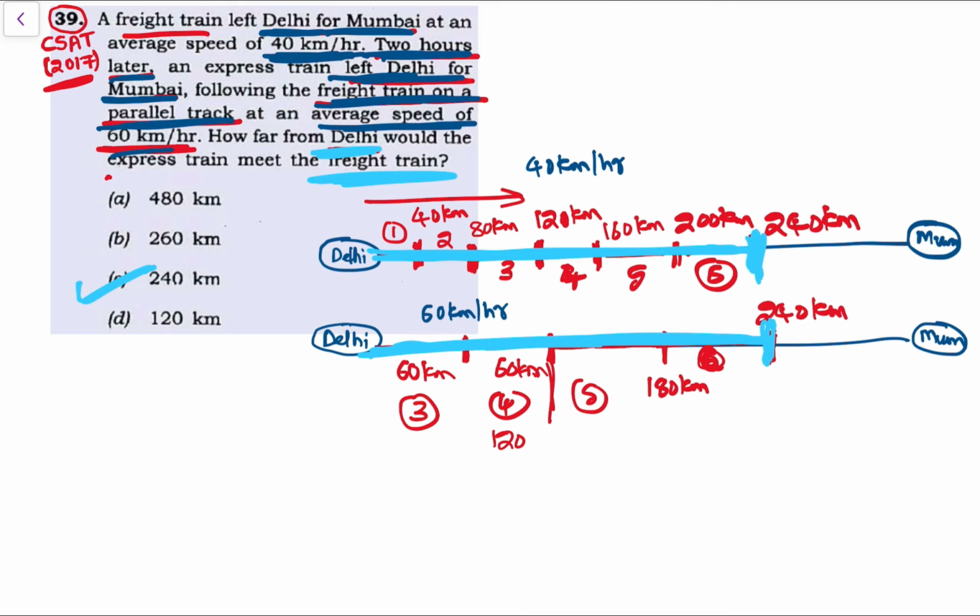Otherwise, it can also ask after how many hours the freight train has traveled and for how many hours the passenger train has traveled. So the freight train traveled 6 hours, and the express train traveled 4 hours. It can also give a start time, say the train started at 6 AM, and ask at what time they will meet. After 6 hours, that is 12, they will meet. Questions can also be asked like that. For this, the option is C. This is again a very easy question from time, speed and distance.